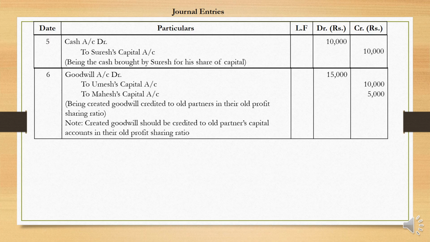Listen here. If goodwill is brought in by the new partner, that has to be distributed among the old partners on the basis of sacrifice ratio. But here, since the goodwill is created, the full amount is to be credited to the old partners' capital accounts according to their old profit sharing ratio only.